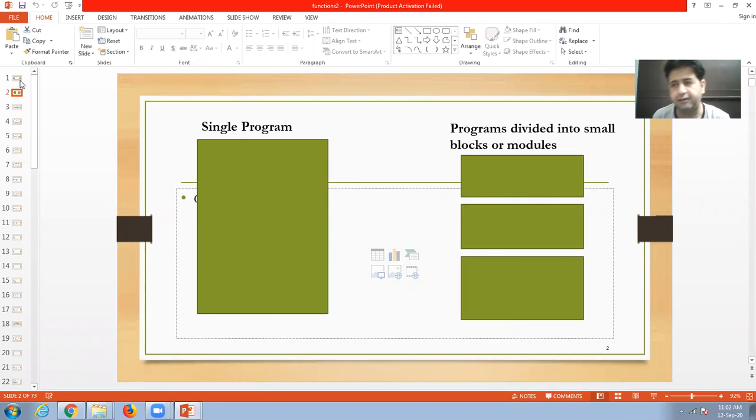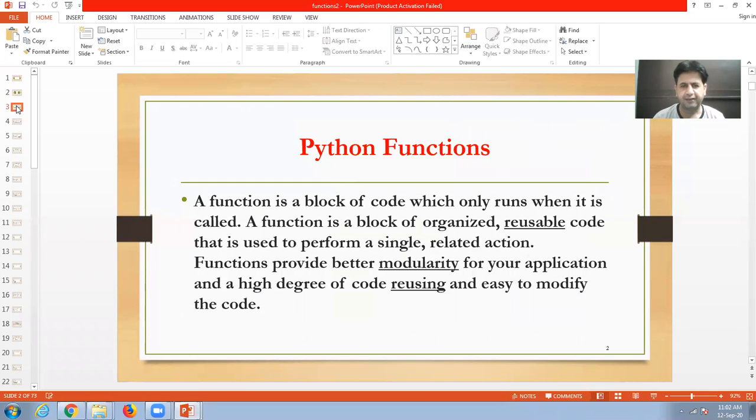But in the case of good programming, we will have to divide our program into small modules or blocks, and these blocks are called functions. A function is a block of code which only runs when we call it.